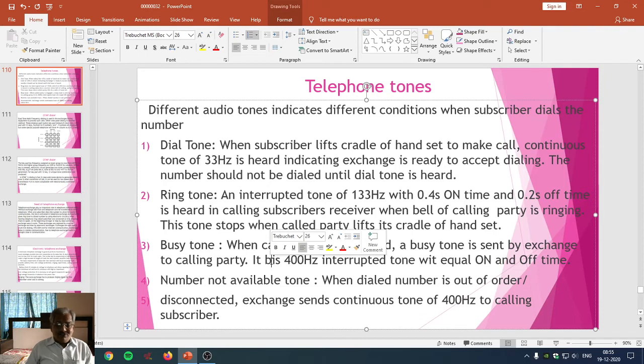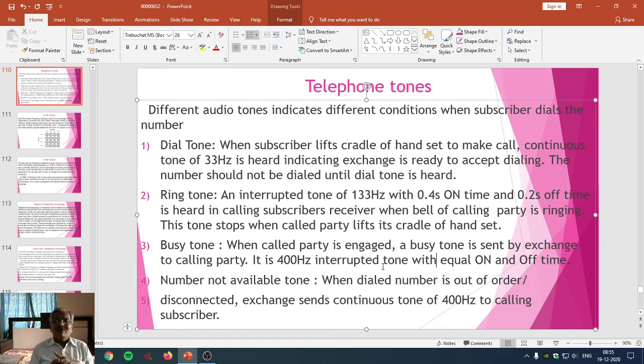And this tone is of a frequency of 400 Hz interrupted tone, having equal on and off time. It doesn't matter whatever the on time and off time are, but both the times are equal. So how can we recognize that?